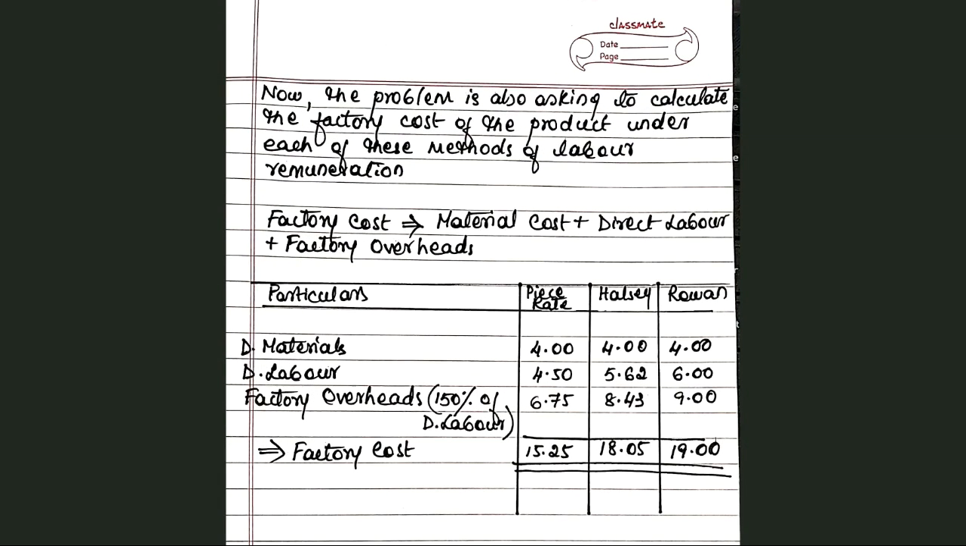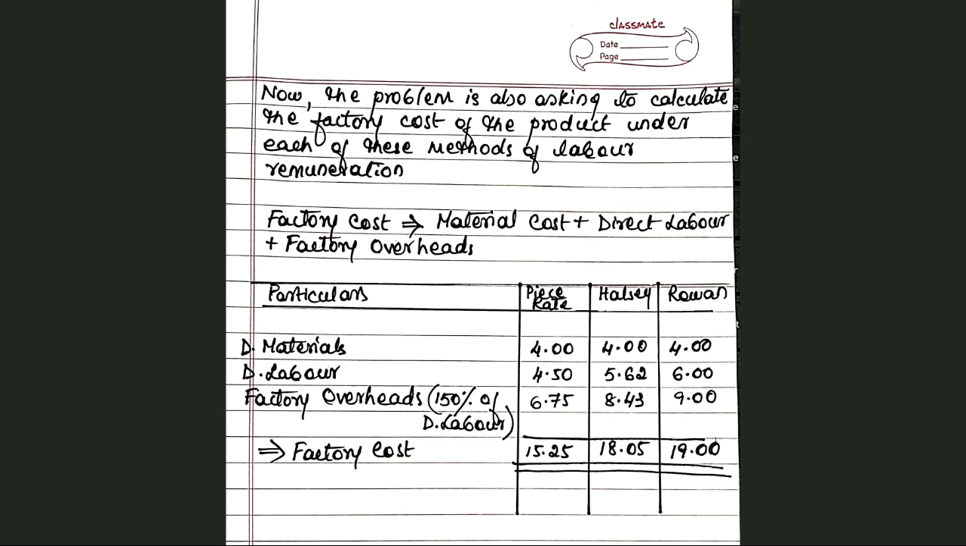So here in this slide, I have put up the formula for getting the factory cost, which is material cost plus direct labor cost plus factory overhead. Since direct expenses is not given in this problem, I have not included that. But if it had been there, we should have added that also to get the factory cost. So if direct expenses was there, the formula would have been direct material cost plus direct labor cost plus direct expenses plus factory overheads to get the factory cost.